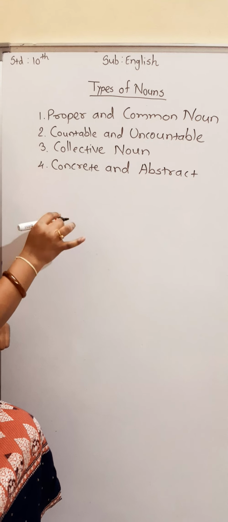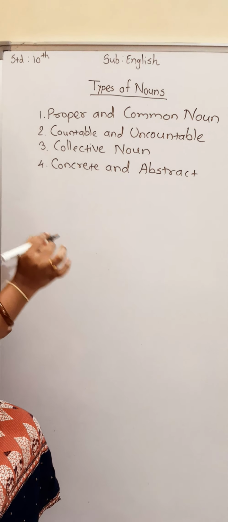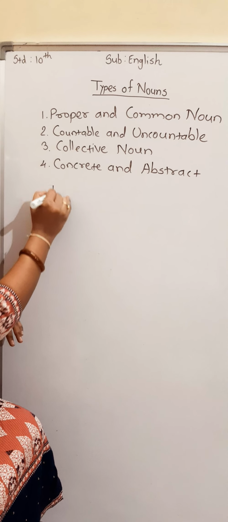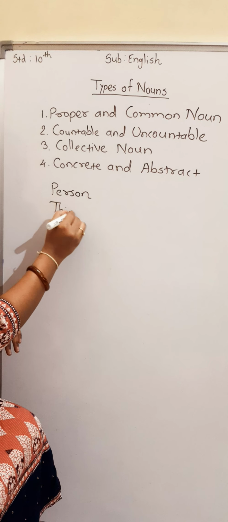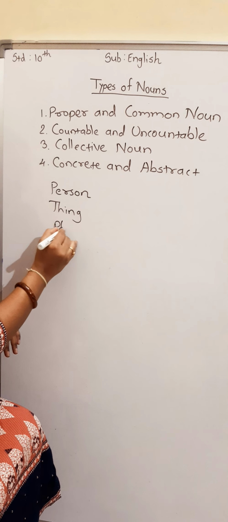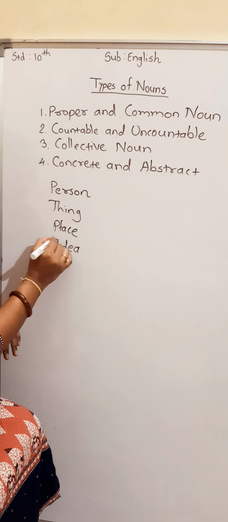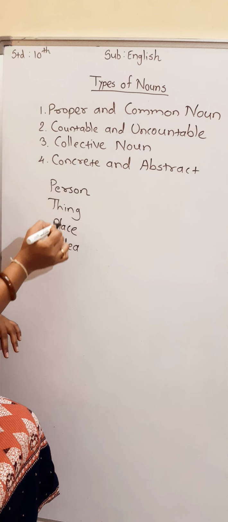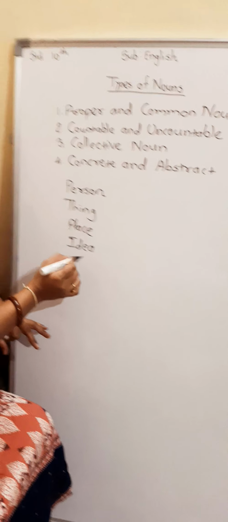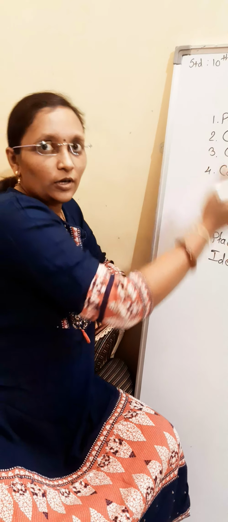But before that, what is noun? Noun means a name of a person, thing, place, or any idea. This is the basic definition of noun. After that, it will be classified into 4 parts.